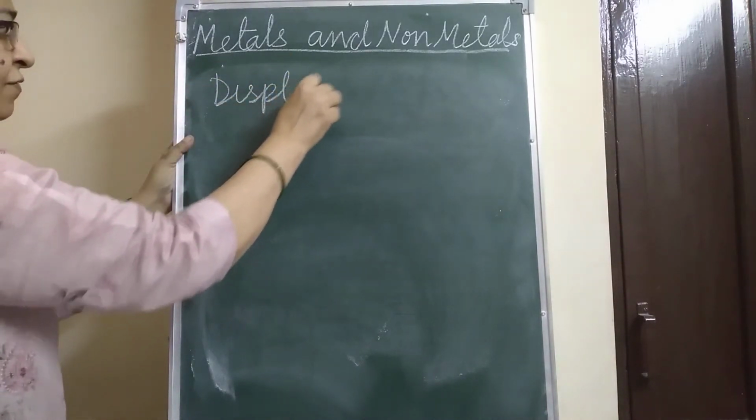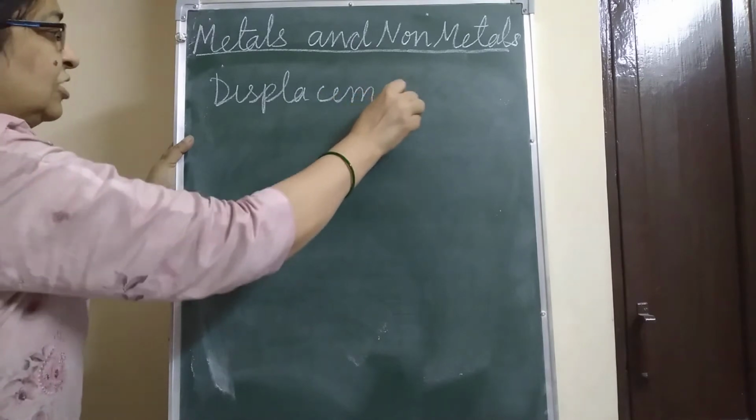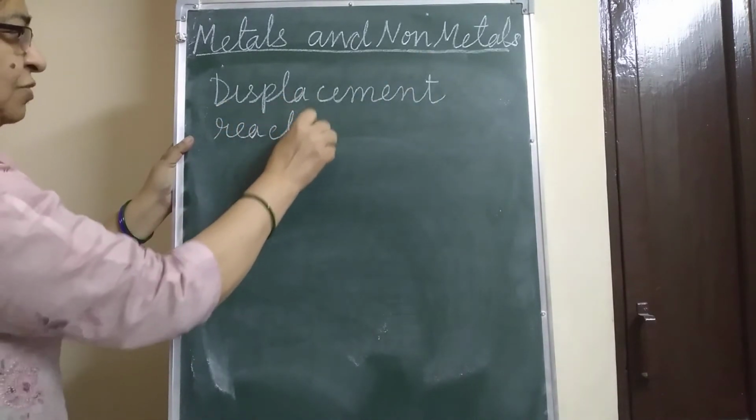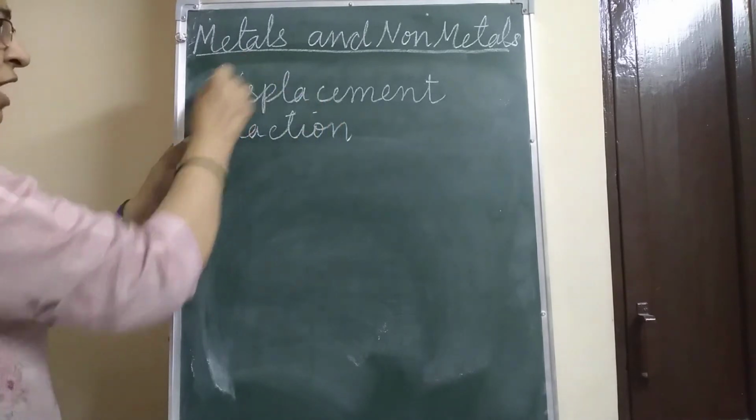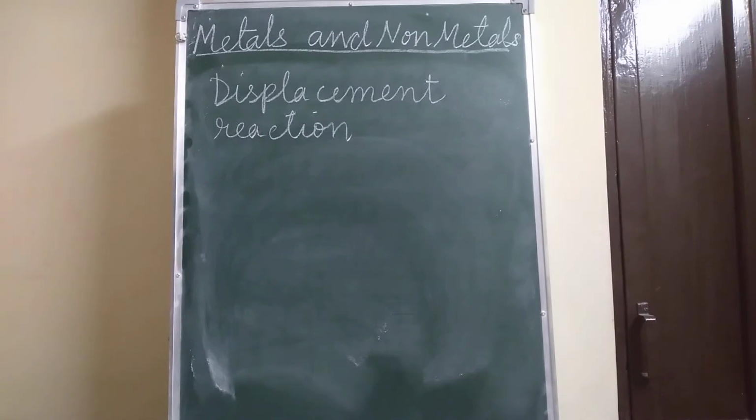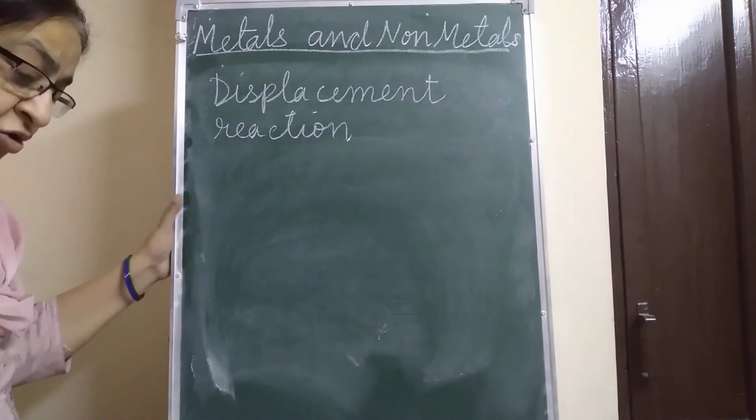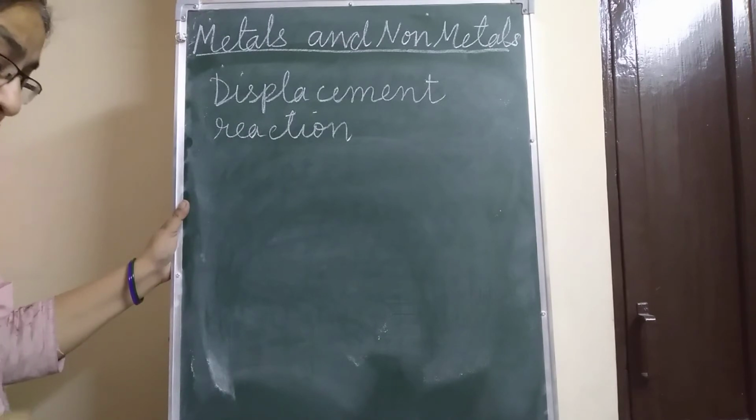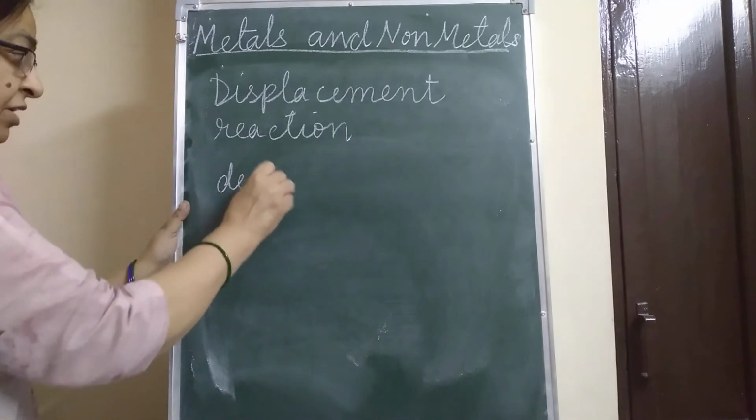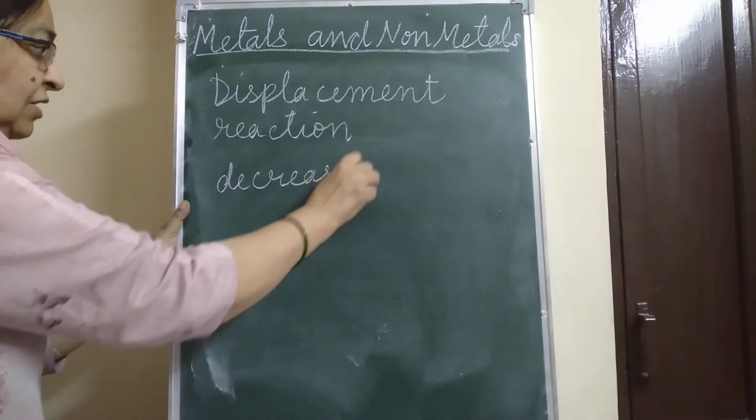Displacement reaction. What happens in the displacement reaction? For this displacement reaction, we should know about the reactivity series also, children. How to define the reactivity series? The reactivity series of metals is a list of common metals which are arranged in the decreasing order of reactivity.